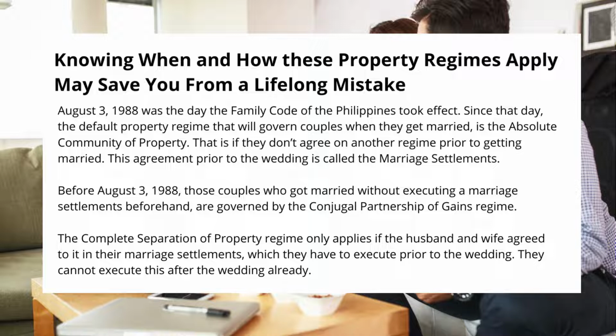Before August 3, 1988, those couples who got married without executing a marriage settlements beforehand are governed by the conjugal partnership of gains regime. The complete separation of property regime only applies if the husband and wife agreed to it in their marriage settlements, which they have to execute prior to the wedding. They cannot execute this after the wedding already.